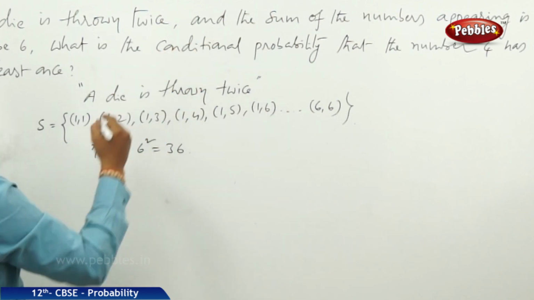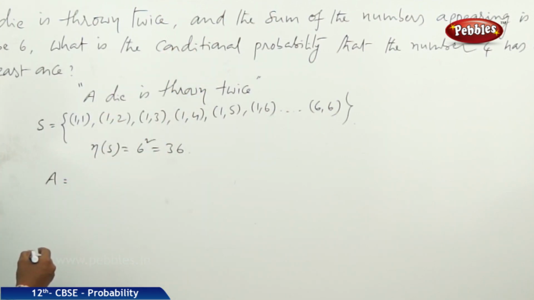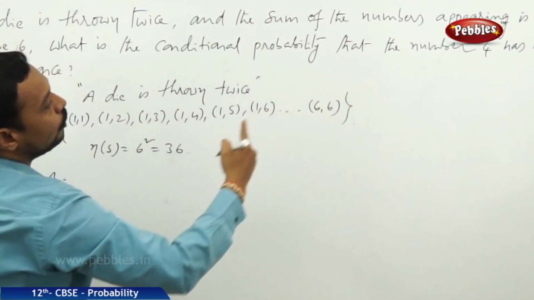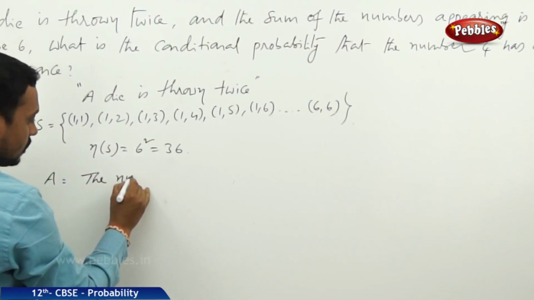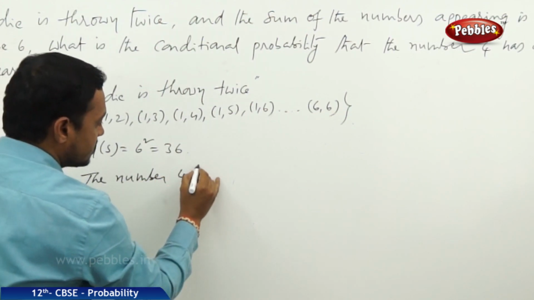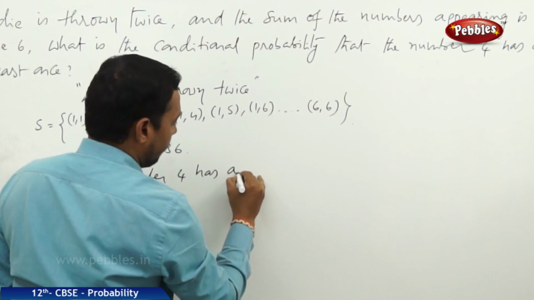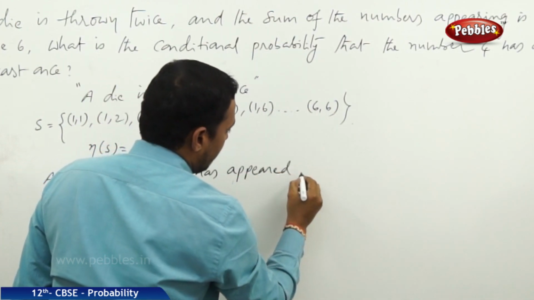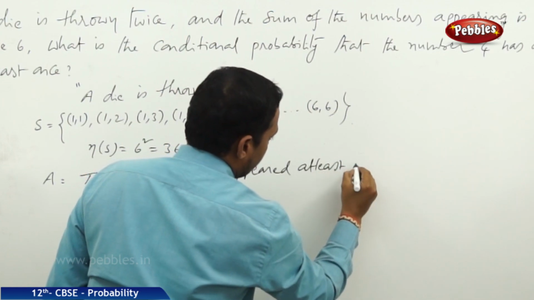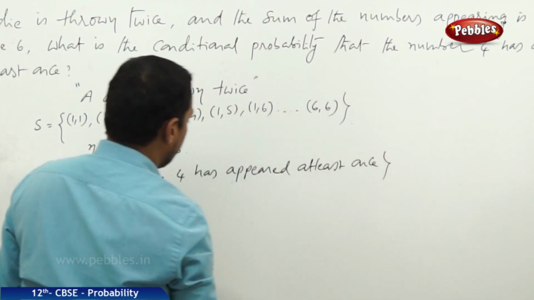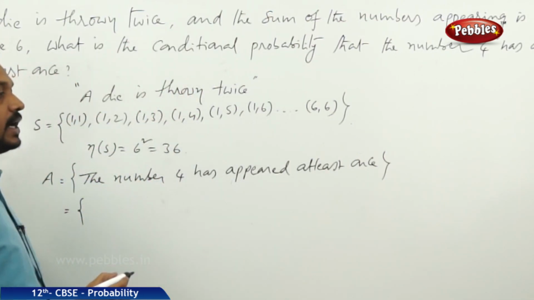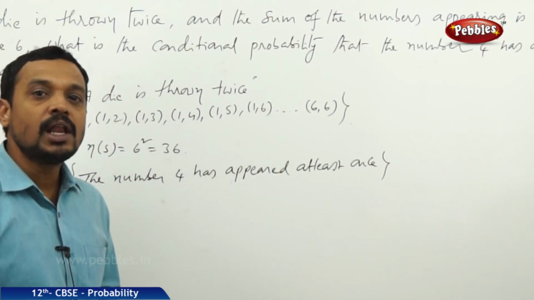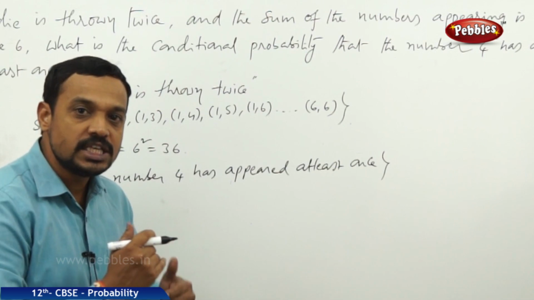Now, here two events are given. Let them be A and B. Here A is equal to the number 4 has occurred or appeared at least once. Now let it be the event. The number 4 has appeared at least once. That means one of the two dice shows at least 4.